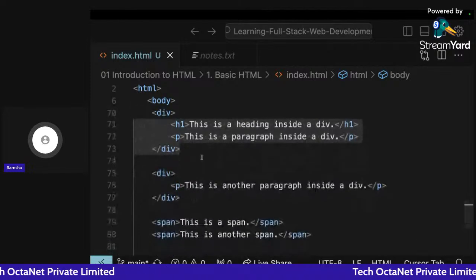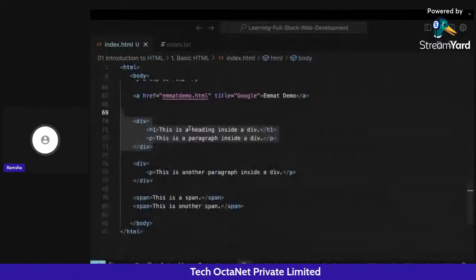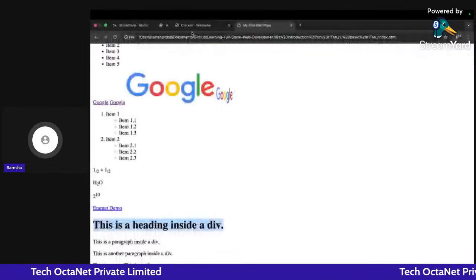A more important thing apart from its meaning is how we can write this particular tag here. Okay, so I hope this part is clear to all of you.